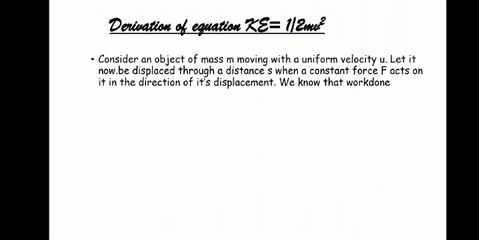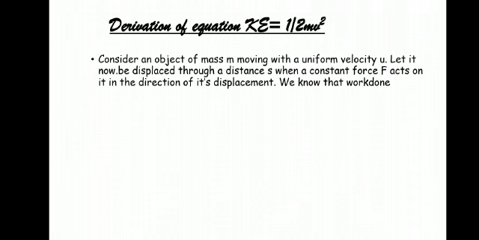Now let it be displaced through a distance s when a constant force F acts on it in the direction of its displacement. Now we know that when force and displacement are there, work is done.